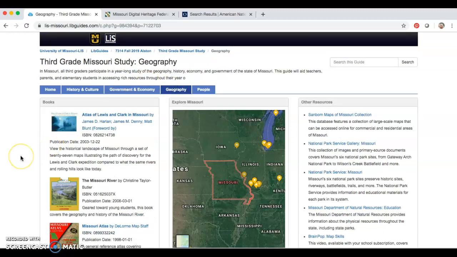The geography page provides book recommendations, an embedded Google map, and other online resources covering Missouri's natural resources from the National Park Service, Missouri Department of Natural Resources, and other sites.